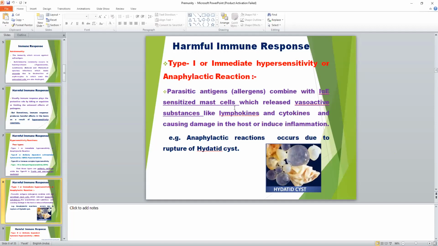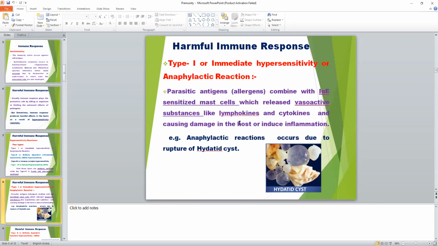They combine with IgE on sensitized mast cells and release vasoactive amines and various types of cytokines, which cause damage in the host by inducing inflammation.